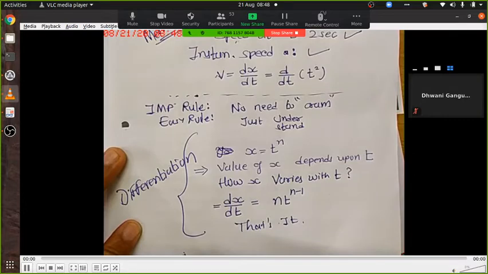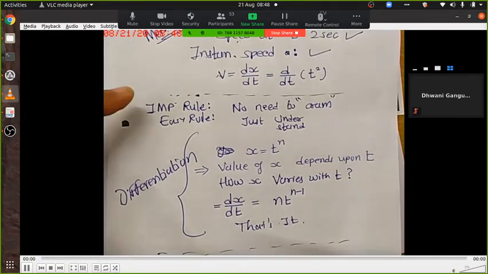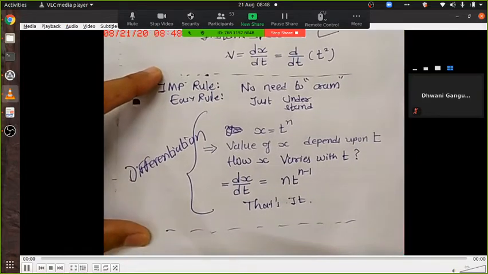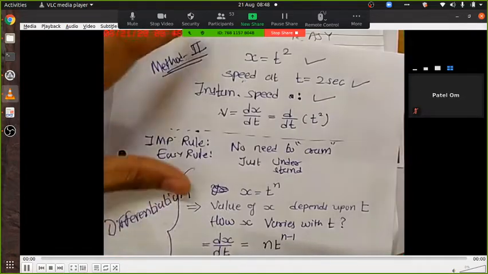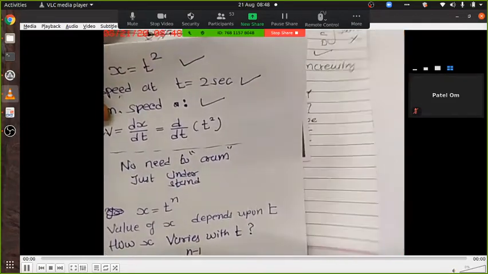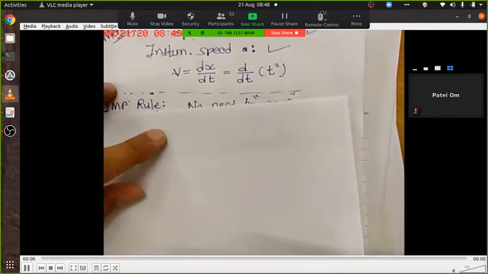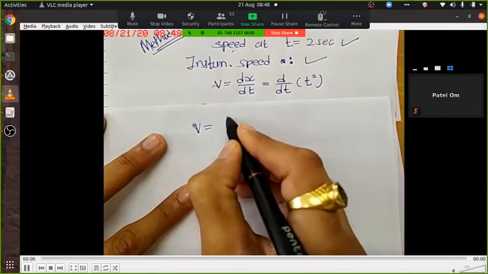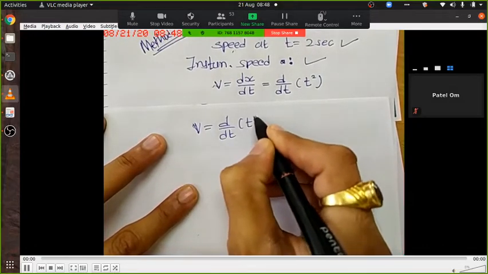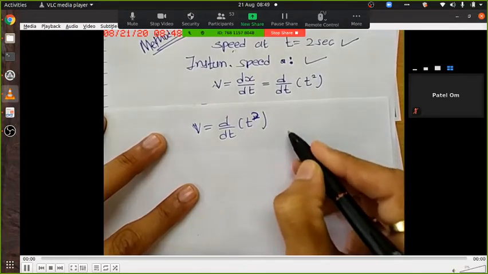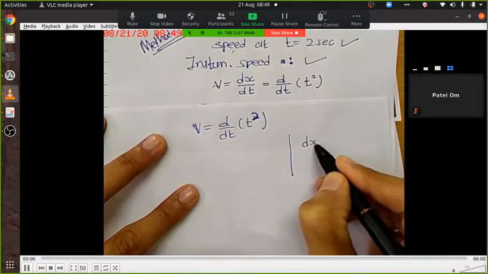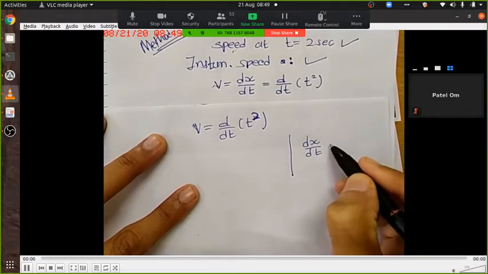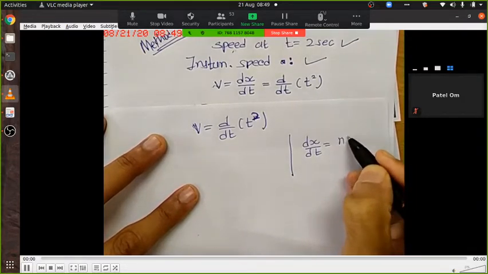Are you getting it? So far in this part, between the two dotted lines, do you have any question? If not, then I'll go forward. Okay. Then we had a formula here: v equal to d by dt of t raised to 2, right? On the other hand, we have dx by dt equal to n t^(n-1).